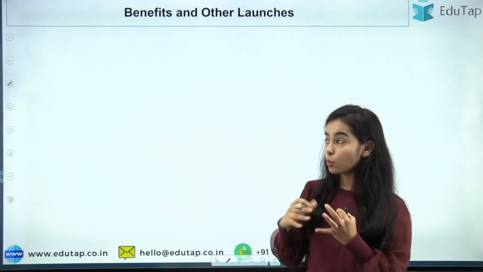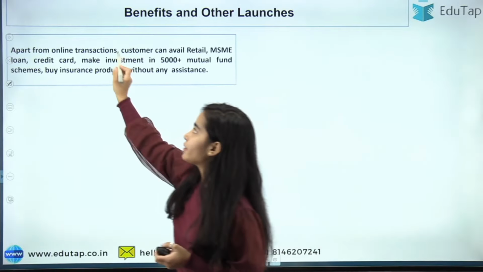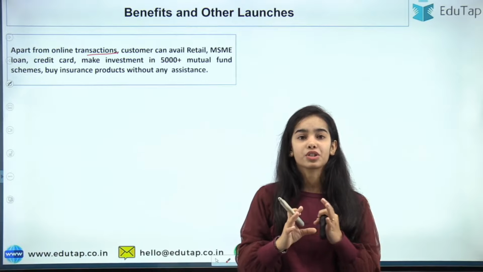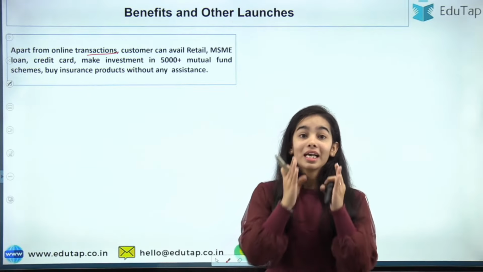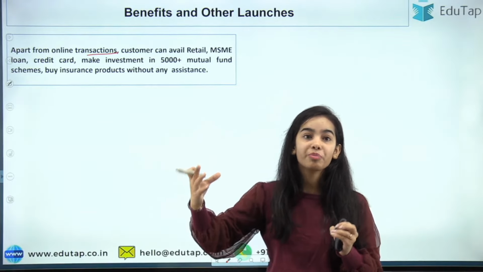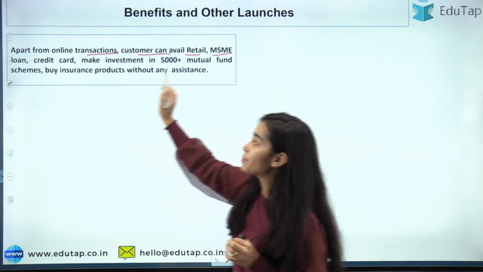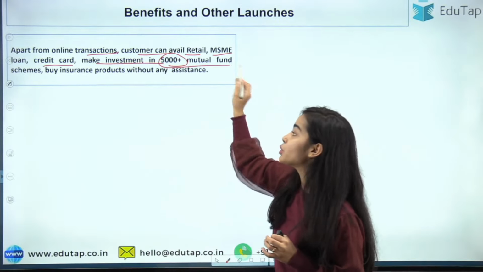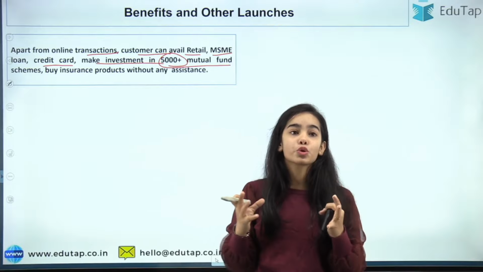So let's see what the app can do, what the features of this app are. Apart from online transactions, through the Vyom app you can do online transactions, but that is the simple kind of banking service being provided. Beyond traditional banking, through this app the customer can avail retail and MSME loans, a credit card, and make investments in 5,000 plus mutual fund schemes.